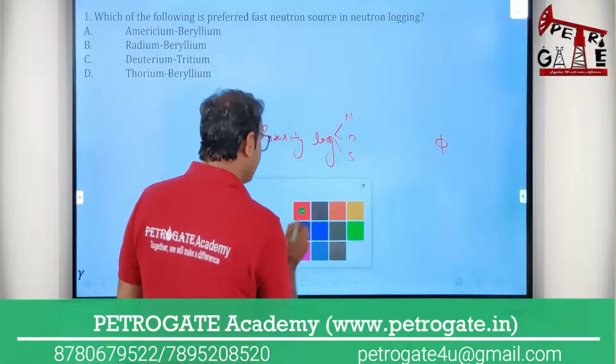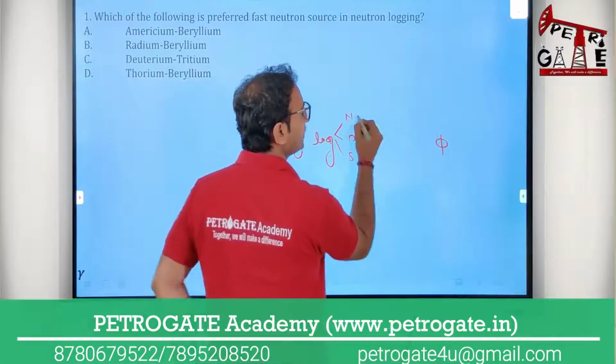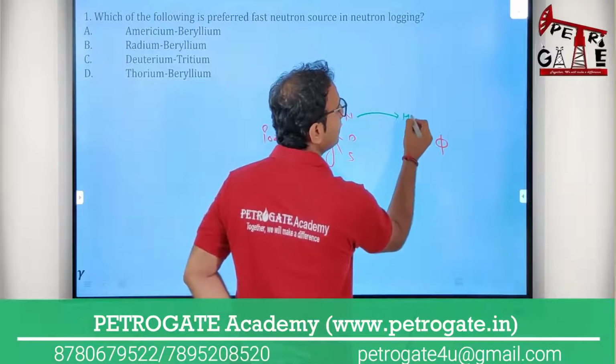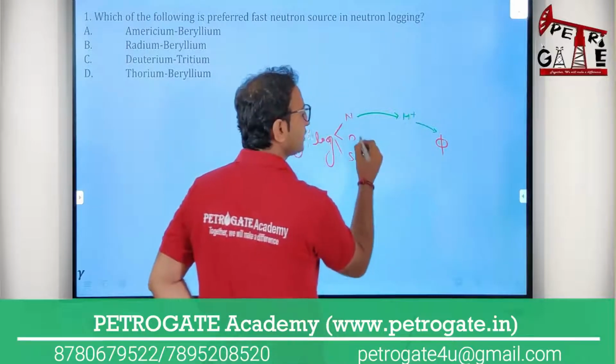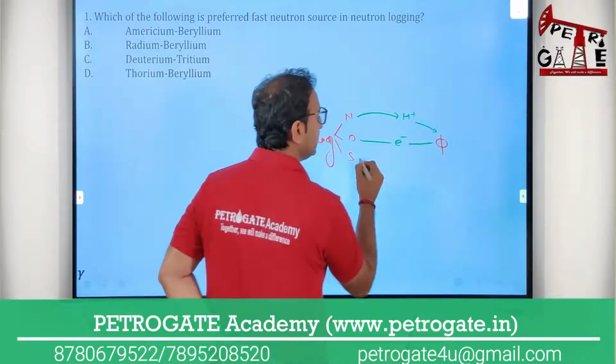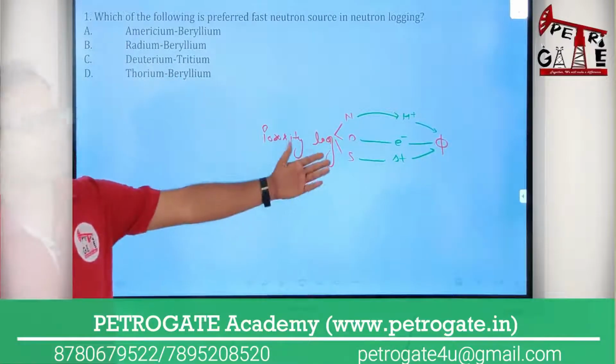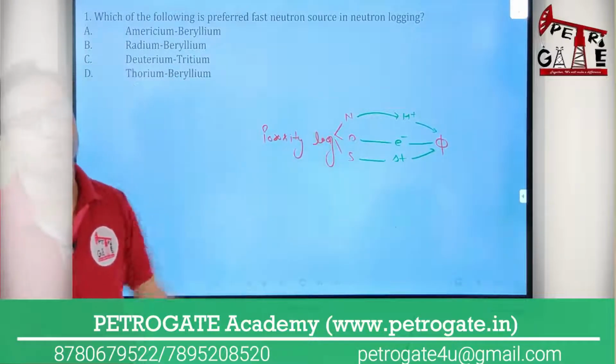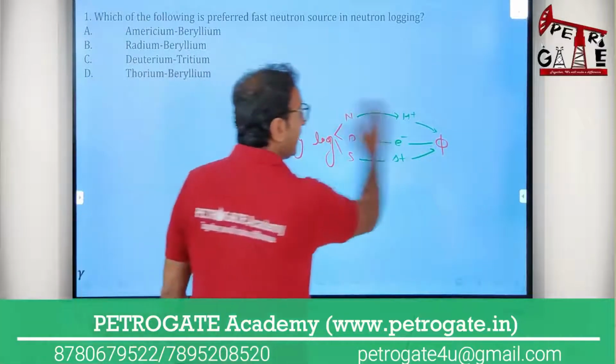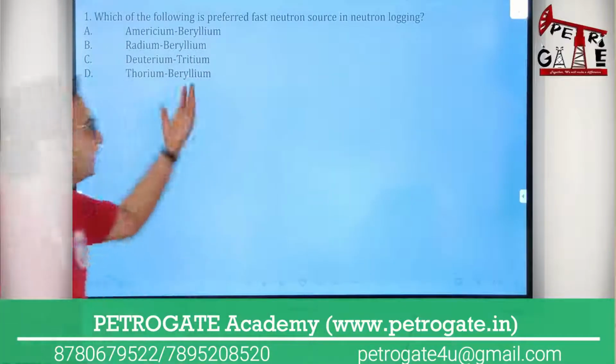Each and every log measures porosity through a different measurement. It measures hydrogen concentration, electron density, and transit time, but the ultimate result you get from these three logs is your porosity. Okay, no problem. But हम लोग बहुत आगे पीछे चले गए, इस क्वेश्चन के बहुत आगे पीछे चले गए.